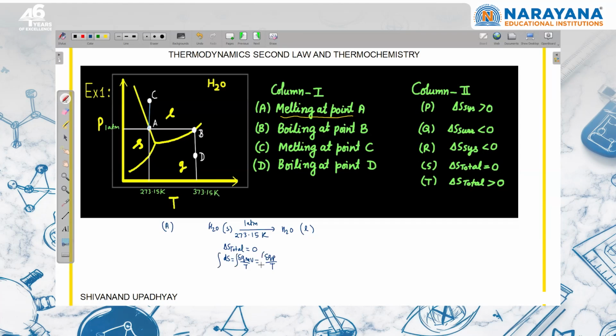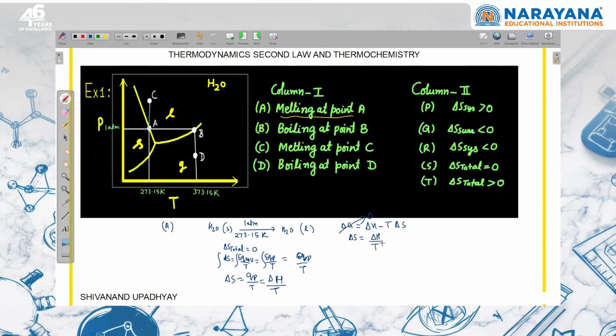When melting is taking place, temperature will not change. आपको पता है ना कि मेल्टिंग में टेम्परेचर चेंज नहीं होगा, तो इसको बाहर ले लेते हैं. तो आई कैन राइट दिस इज इक्वल टू q_p अपॉन T, राइट? So entropy change is equal to q_p upon T, and q_p is equal to delta H upon T, right? q_p is delta H, so delta H upon T. या कुछ लोग ऐसा कह सकते हैं कि डेल्टा G is equal to delta H minus T delta S. There is an equilibrium, so delta G will be 0. So from there I can say entropy change during this will be delta H upon T.